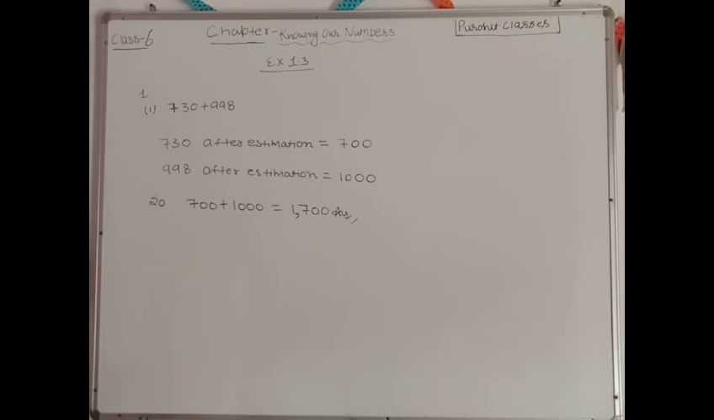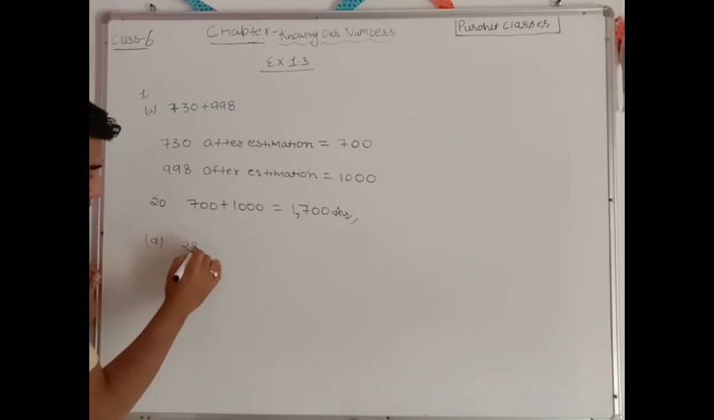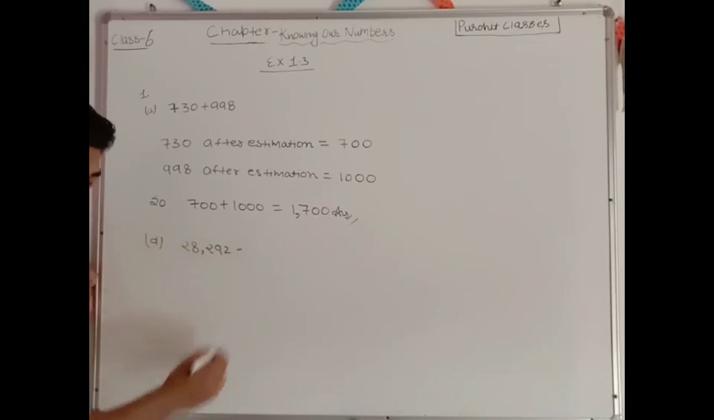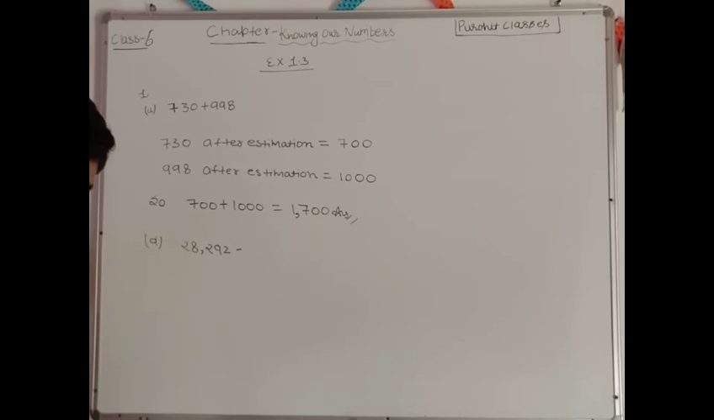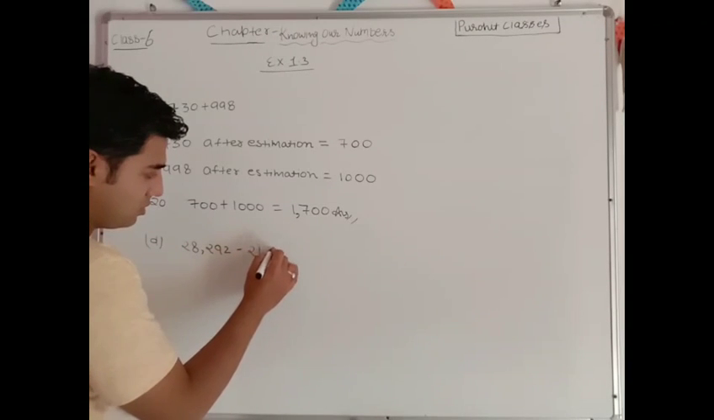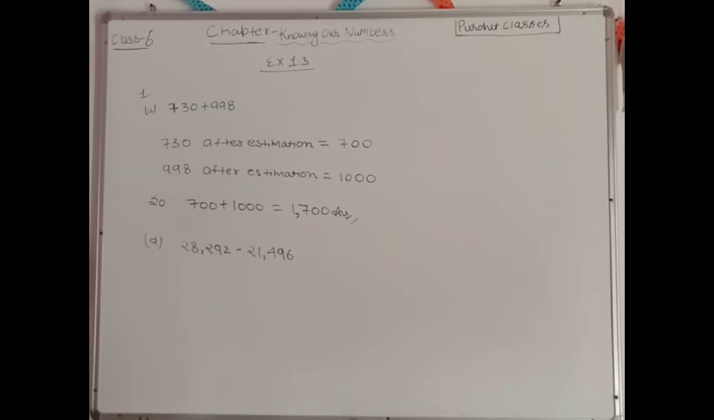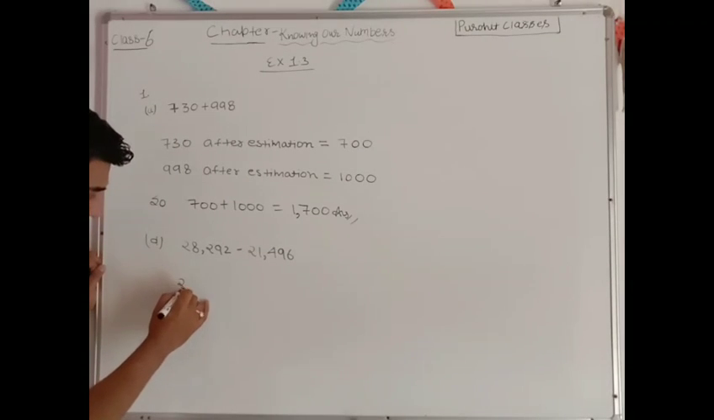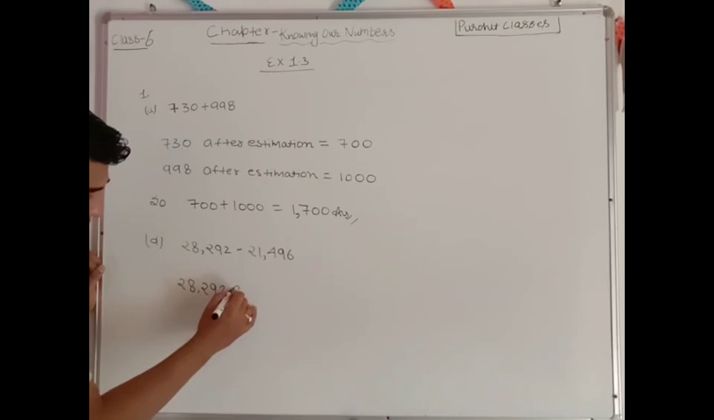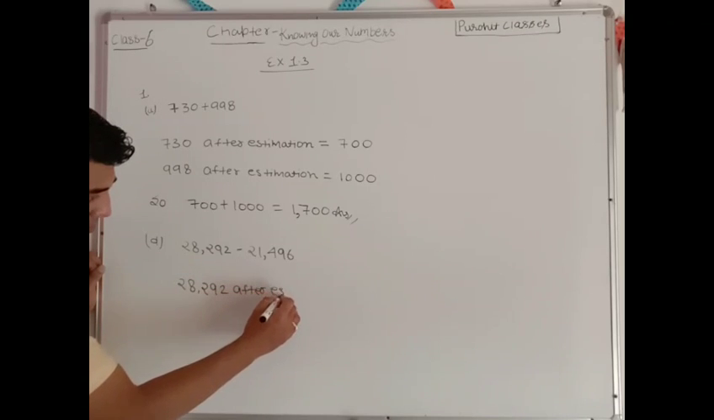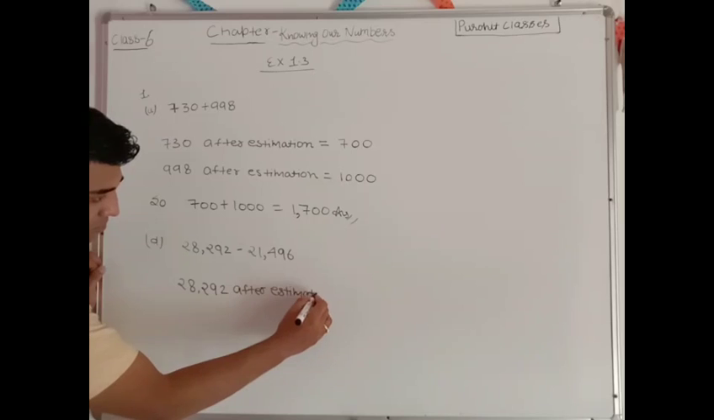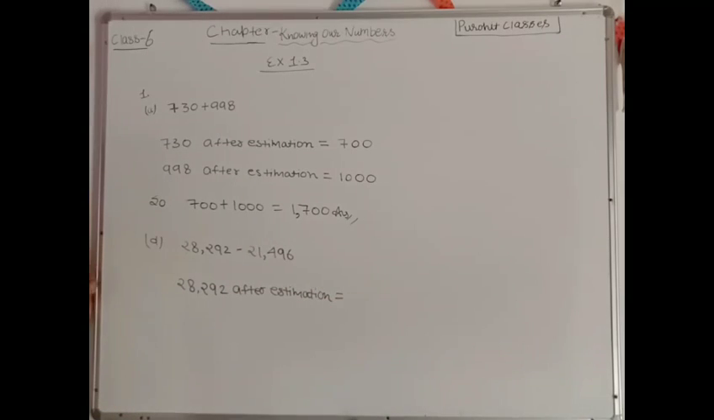Understood? Understood? Okay, one more part I am taking, that is of difference. D part I am taking, rest you will do yourself. That is 28,292 subtracted by 21,496. Correct. So 28,292 after estimation. This will be equals to, can you tell me the answer?